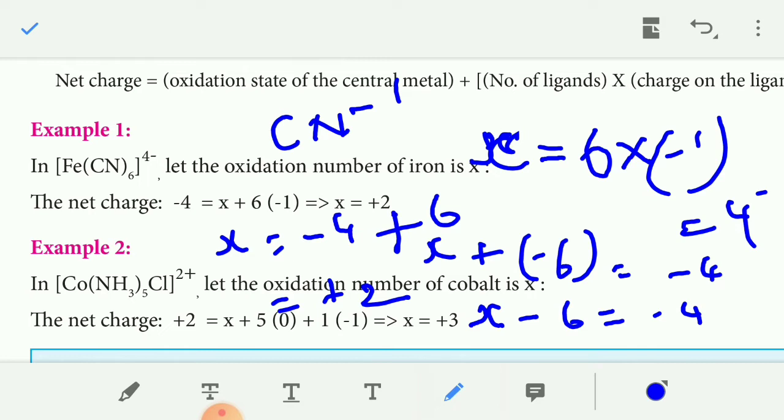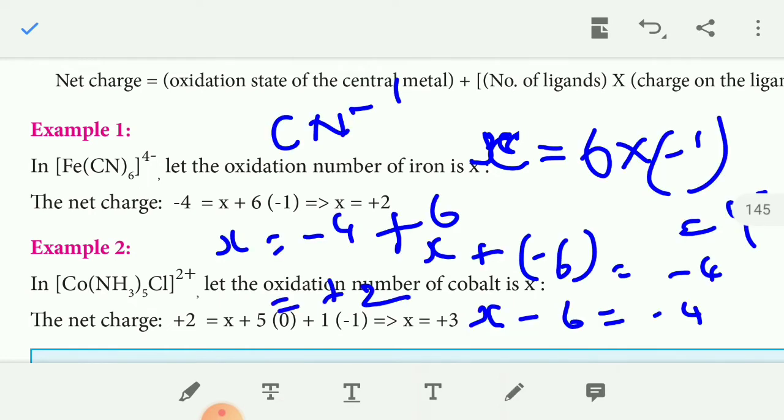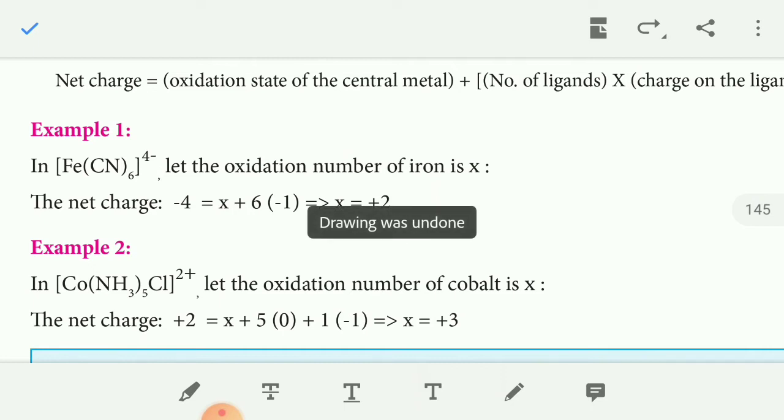So X plus 6, where 6 is the coordination number of CN, times the charge of CN, which is -1, equals the net charge of -4. So X plus (-6) equals -4, so X equals -4 plus 6, which equals +2. This +2 is the charge of the central metal atom. Then another example.